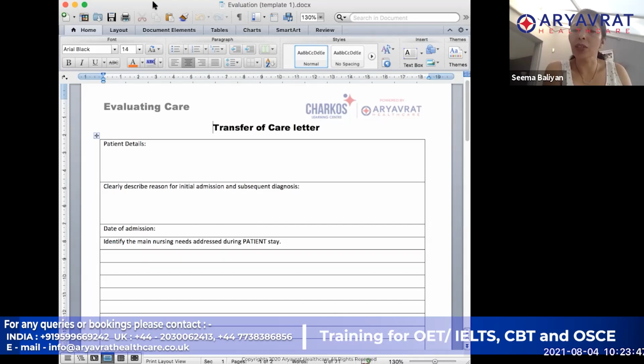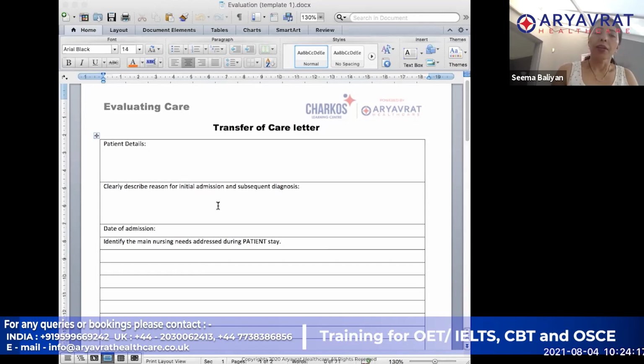For example, Raj has been suffering with carpal tunnel syndrome, so he was admitted for a planned carpal tunnel surgery, or a repair. That is the initial reason for admission, and his diagnosis is carpal tunnel syndrome.